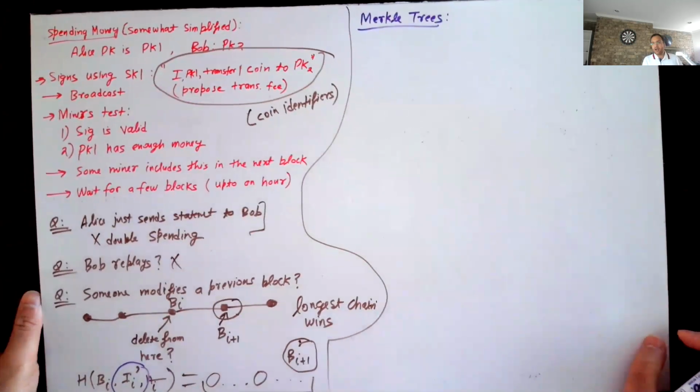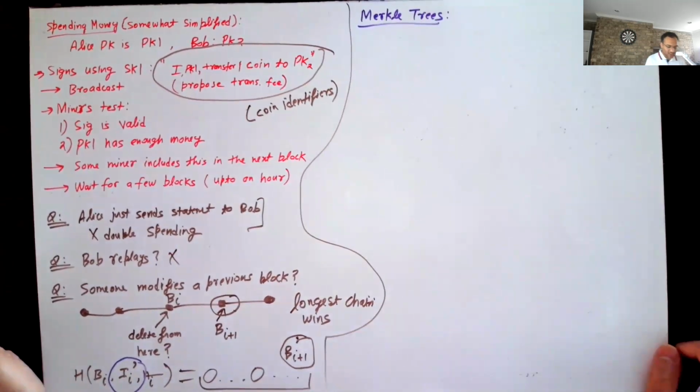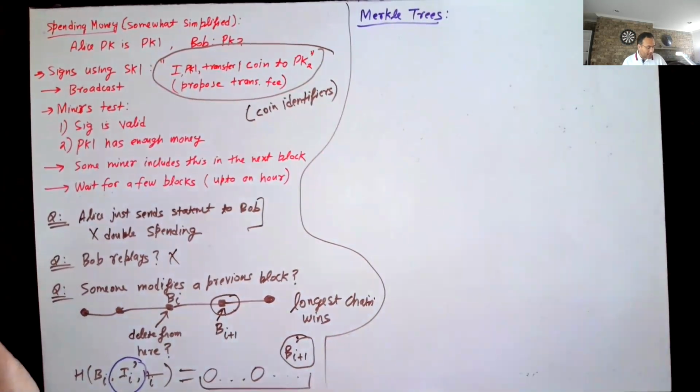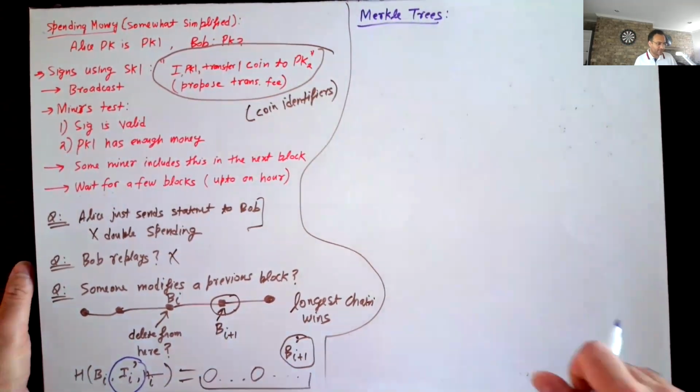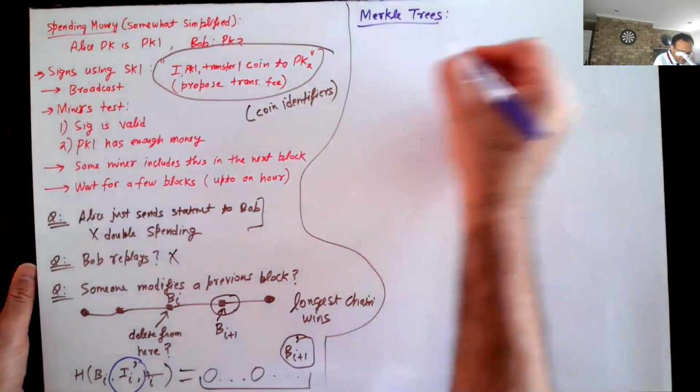So suppose you are not a heavy miner, you are a user. Let's say you are Bob, right? Alice pays you maybe 1 Bitcoin or something like that. You just want to verify that Alice paid you 1 Bitcoin. You have no interest in going through gigabytes of transactions and things like that, right? So you're only interested in a specific transaction. So what are the options? Let's say this is our blockchain for now.